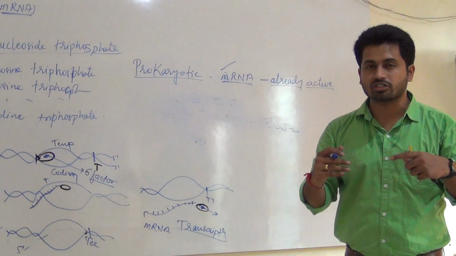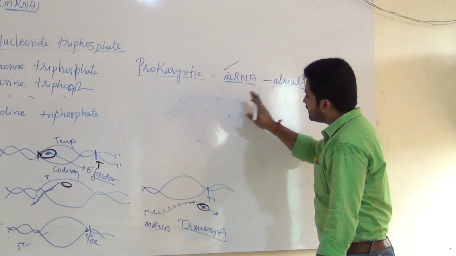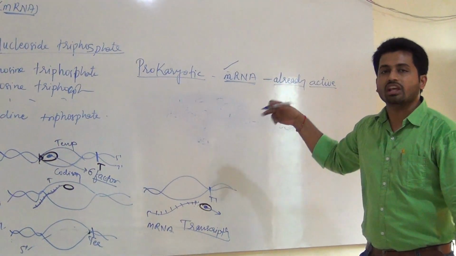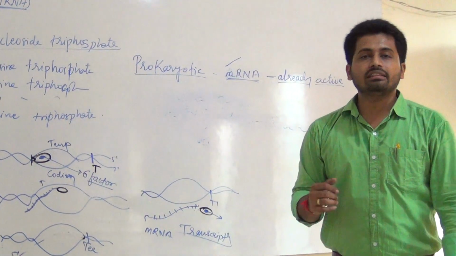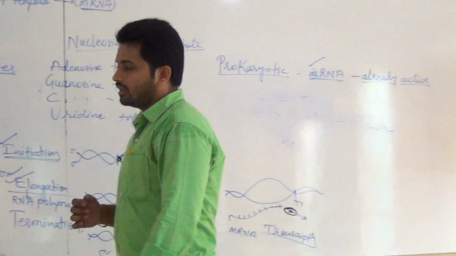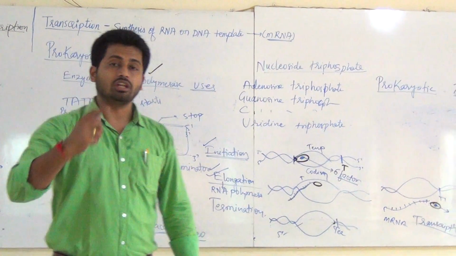Hence this RNA is already active, and due to its already active nature, it enters the cytoplasm and there starts translation. That is, translation is the formation of protein.